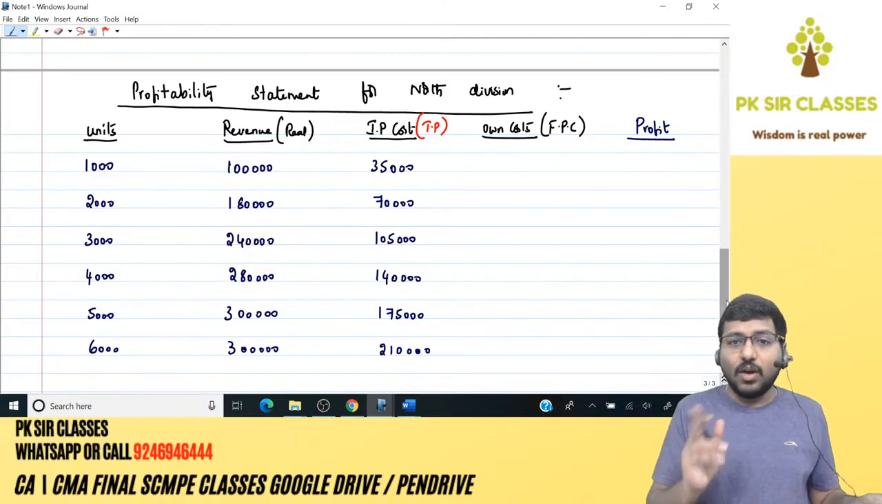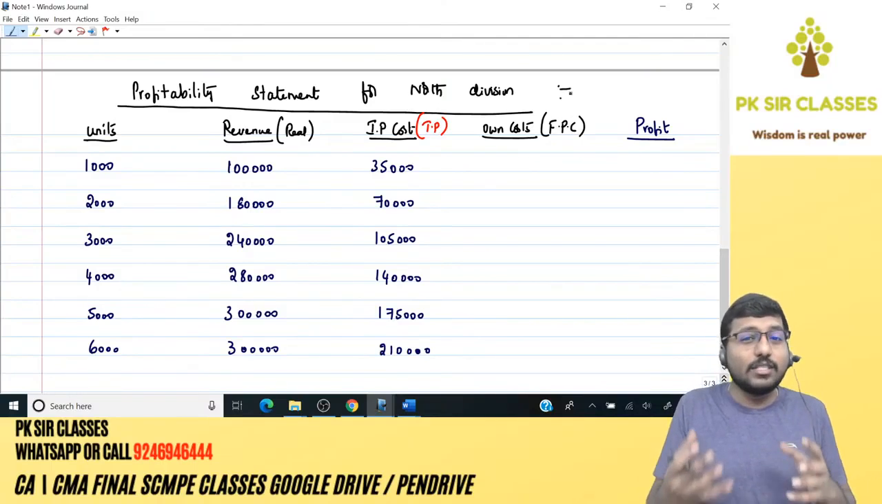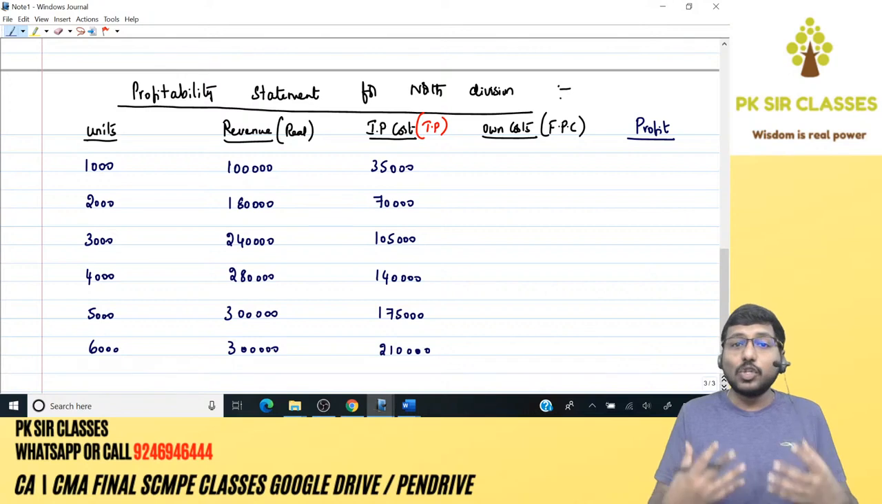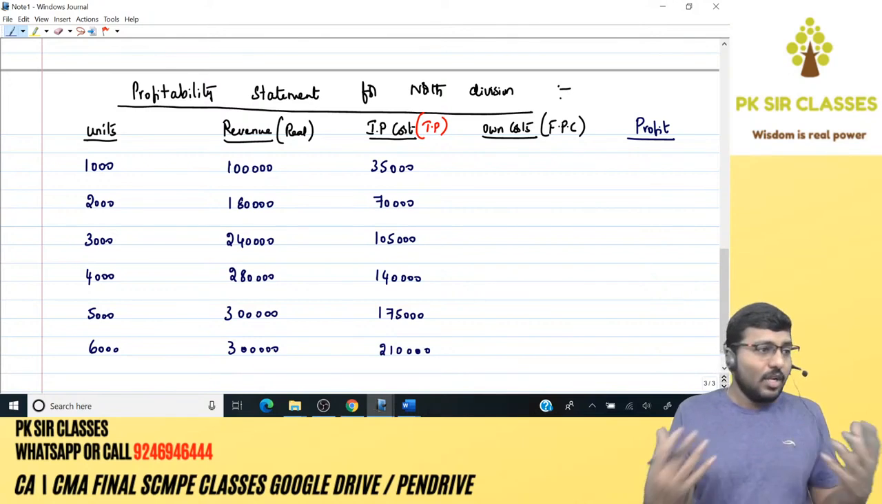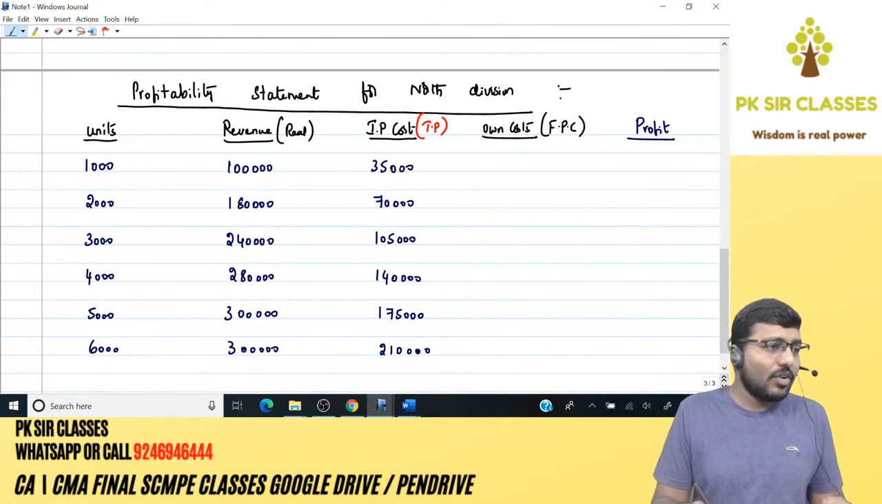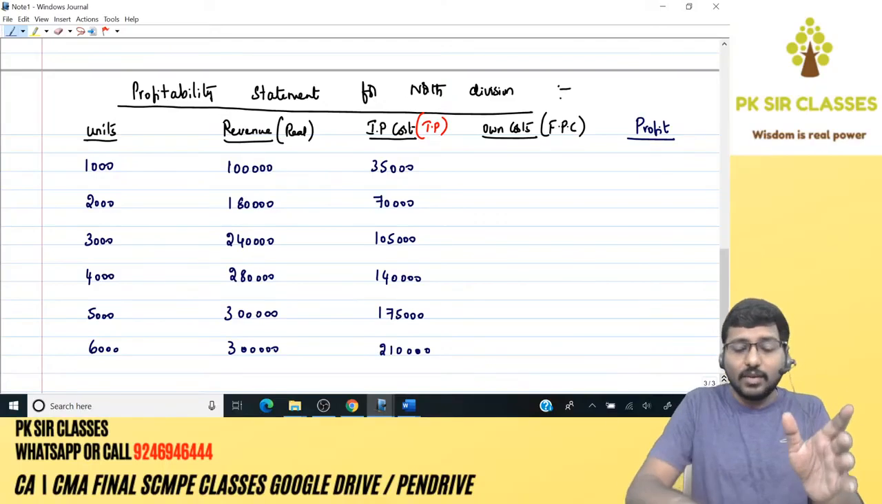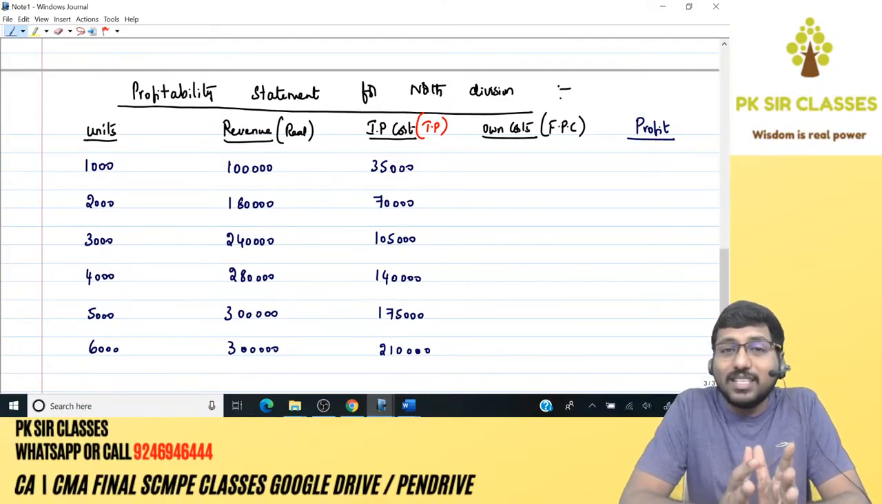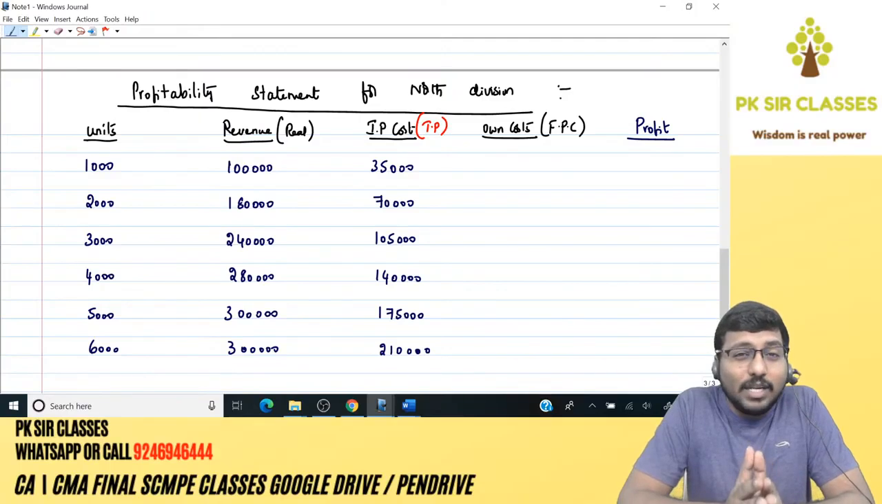Fantastic. Now, coming on to the own cost. What is own cost? It's the own cost of the receiving division, that is North division. Correct? So what about the North division, guys? Let's have a look here. The variable cost is 7. Again, the same logic applies here. When I say own cost, I will be taking only relevant cost.